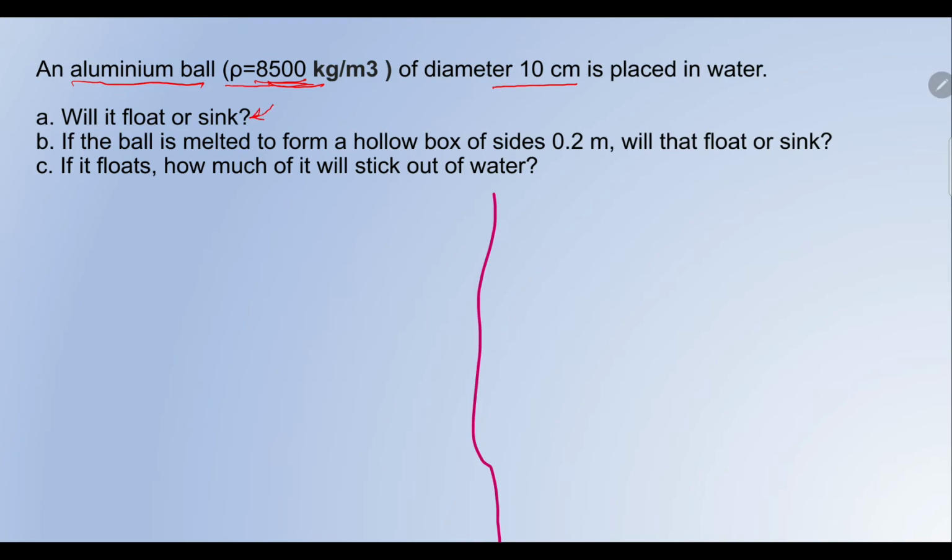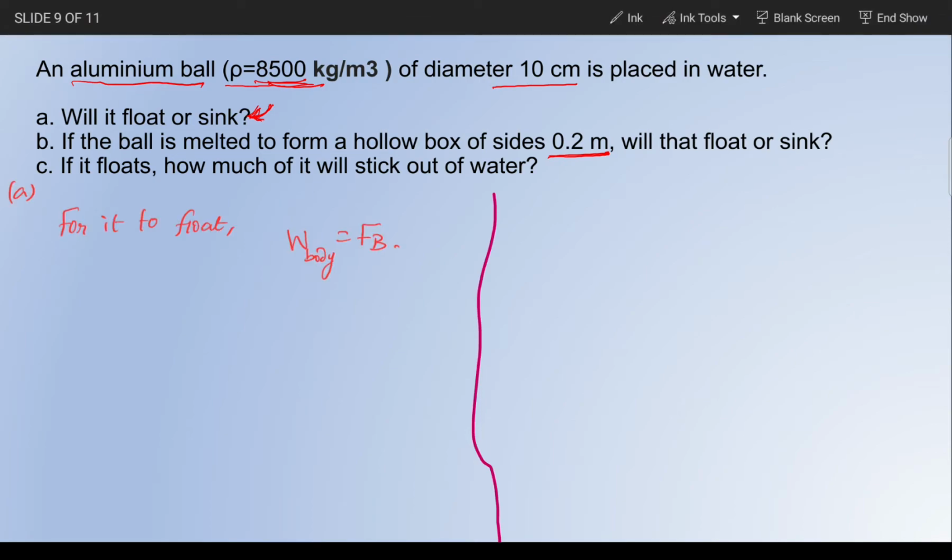But they want us to give them the mathematical calculation. So, we will give them the mathematical calculation. And then we are told that if the ball is melted and made into a hollow box of sides 0.2 meter, then will it sink or float? That is the next question. They are also saying if it floats, how much of it will stick out of water? Well, if they have really gone to the extent of asking how much of it will stick out of water, then I think it is going to float. But let us not just assume things. Let us do the mathematical calculations, shall we?